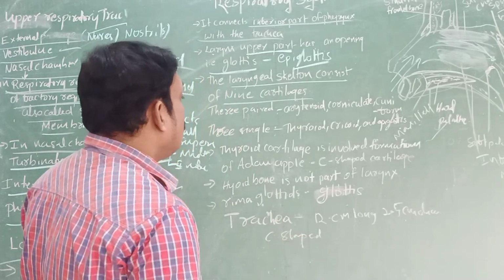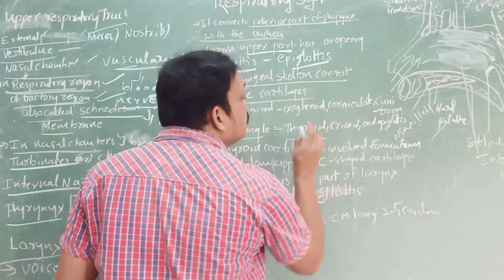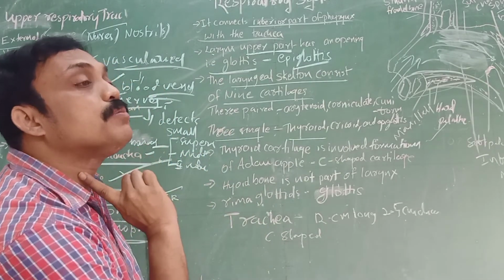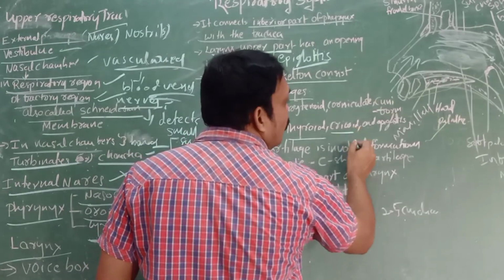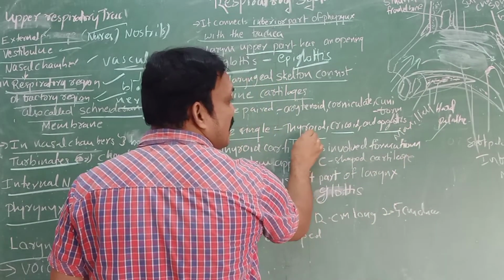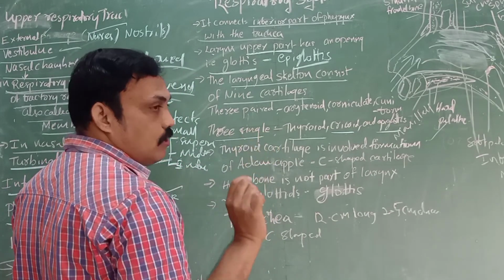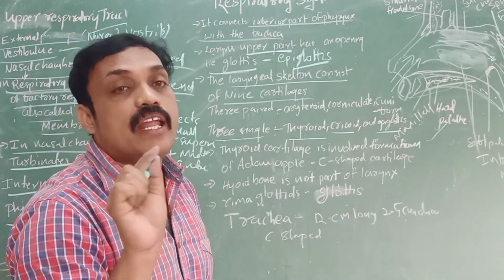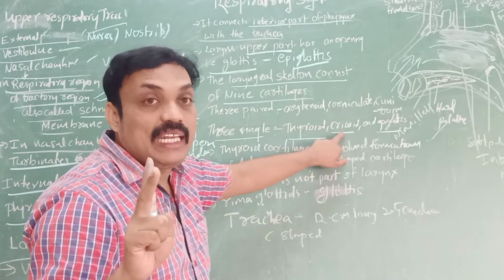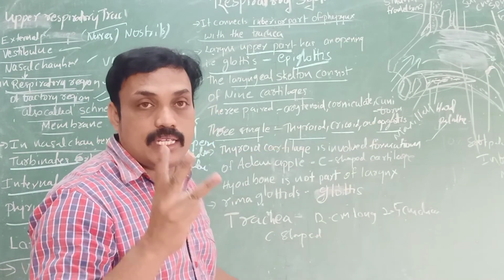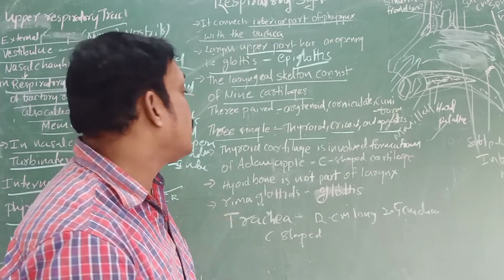What are they? 3 are single, meaning only one each: thyroid, cricoid, and epiglottis. These 3 are single, covering the external parts of the larynx.